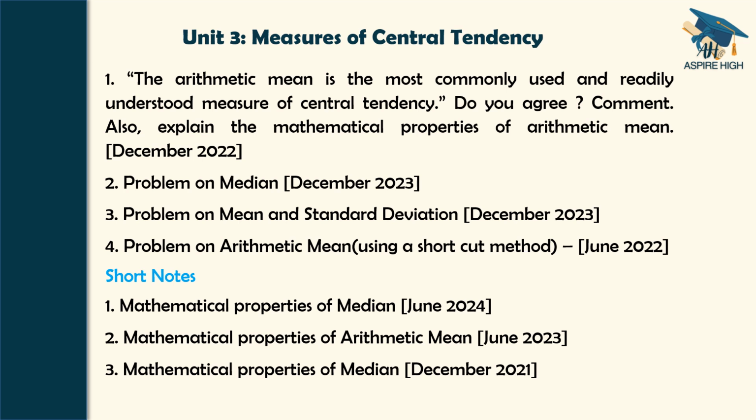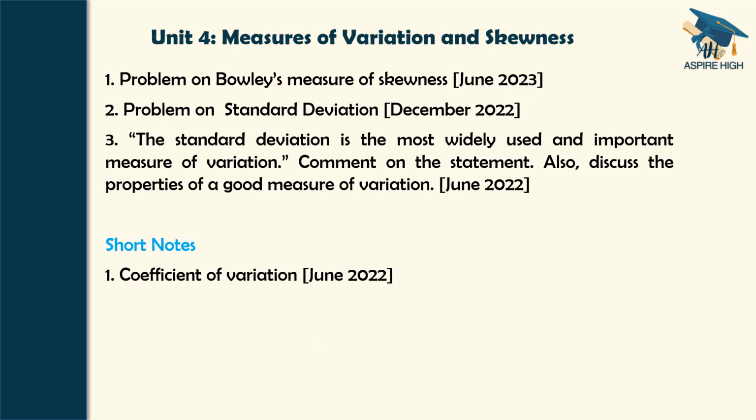Next, problems are there. One problem was there on median, one problem on mean and standard deviation once, and one problem on arithmetic mean, citing that you have to use a shortcut method, that was there in June 2022. Whatever the term-end examination paper, whether it's June 2022 or December 2023, the questions and problems that are asked are highlighted in these slides unit wise. So what we understand is unit 3 is having focus on problems.